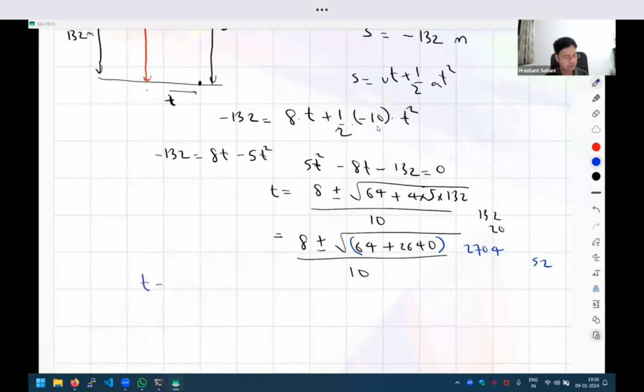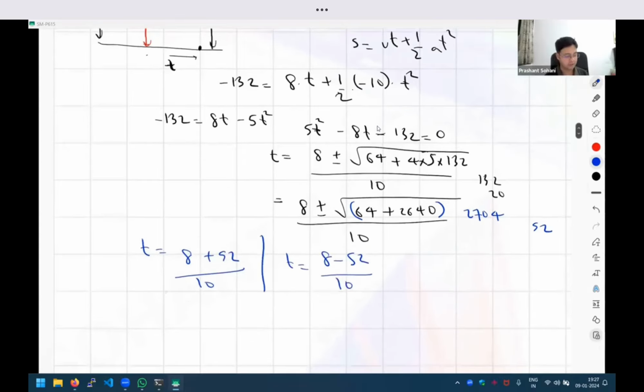So you see that time has two roots. It has a positive root and it also has a negative root. This is where step three matters: out of these two, which root should you pick? Here clearly we are going into the future, so we expect t to be positive. That is why we pick the first root. We don't have to bother solving the second root at all. So I get t is equal to 6 seconds.